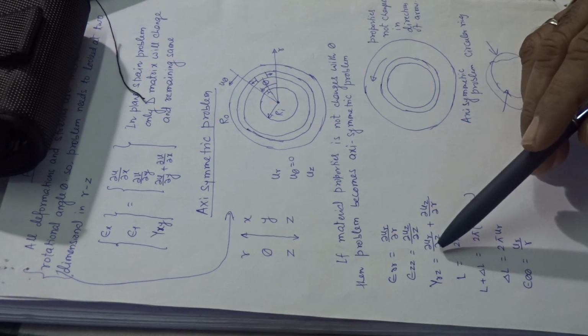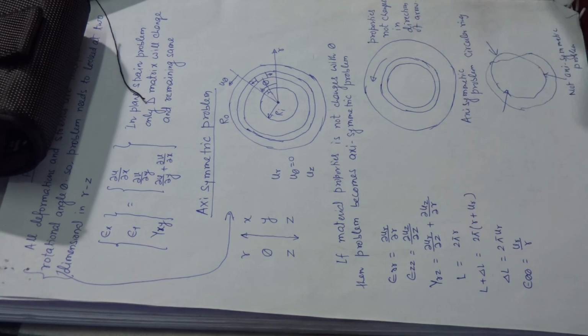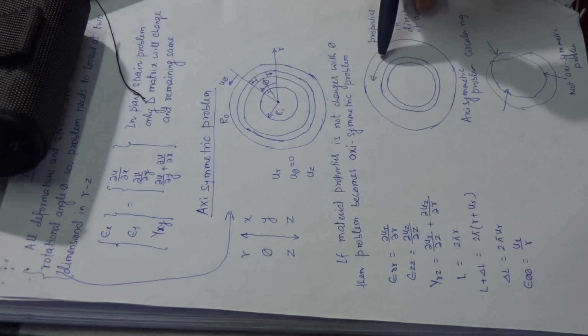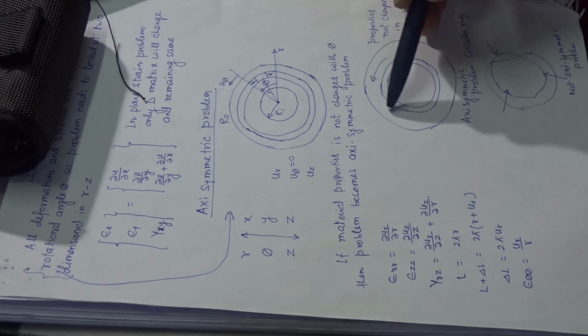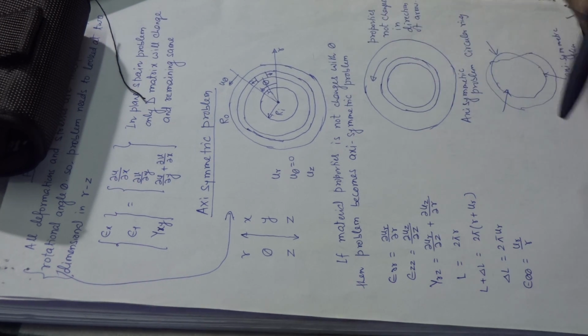Gamma rz is del ur by del z plus del uz by del r. Property is not changed in the direction of the arrow. Property is the same in the direction of the arrow. This is known as the axis symmetry problem.